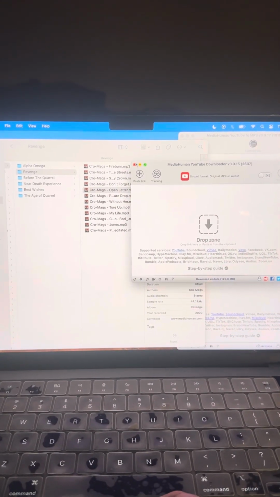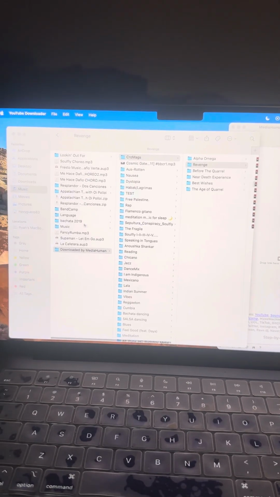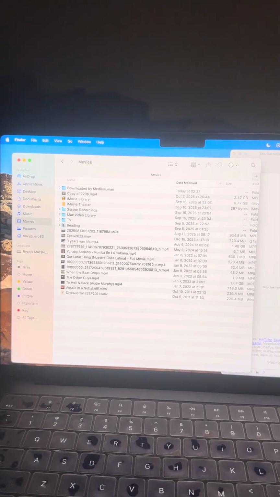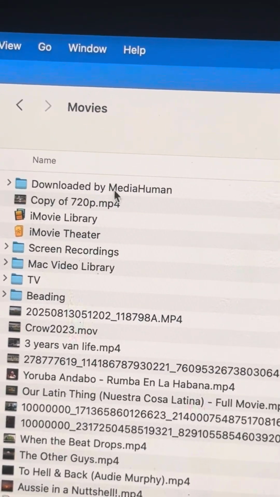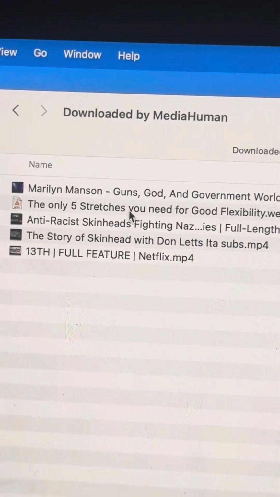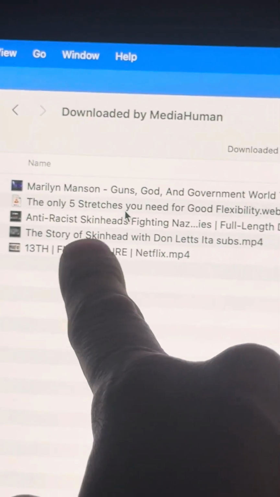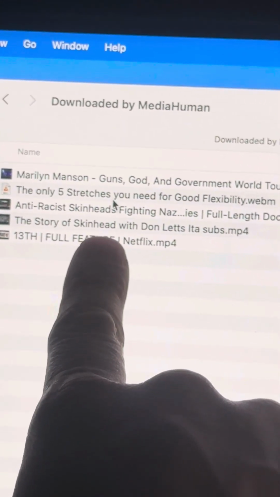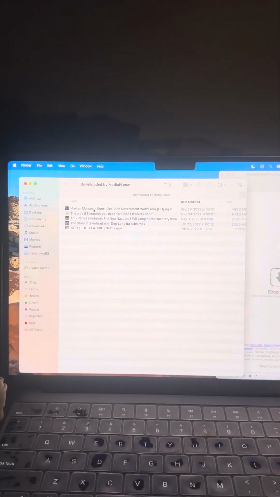I have lots of instructional dance videos or whatever. Let's see, movies. Yep, under movies, I have downloaded by MediaHuman. And then I've got, you know, like Marilyn Manson concert, the story of the Skinheads, 13th, the documentary. There's a lot of movies you can't download though.